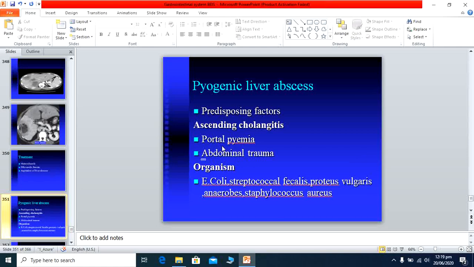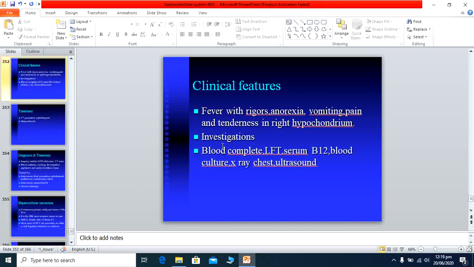The organisms which usually cause these infections are E. coli, Streptococcus faecalis, Proteus vulgaris, anaerobes, and Staphylococcus aureus, which is usually rare. But E. coli is the most common infecting bacterium which can cause a pyogenic liver abscess. Clinical features I have already told you.